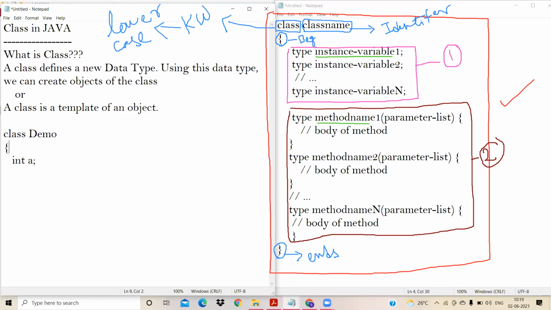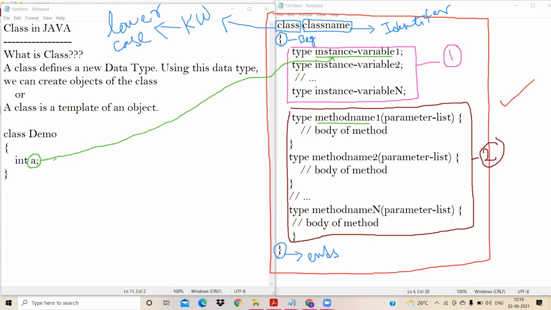Any variable which you declare inside a class, here I've declared a variable called a, we call as an instance variable.